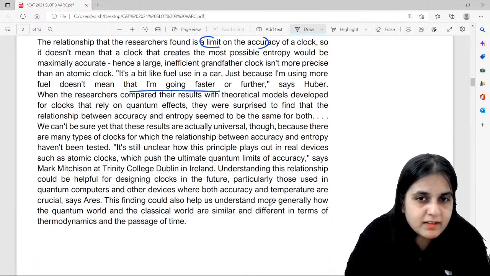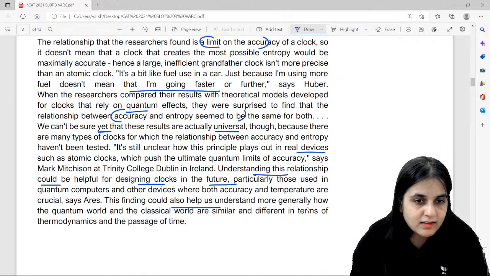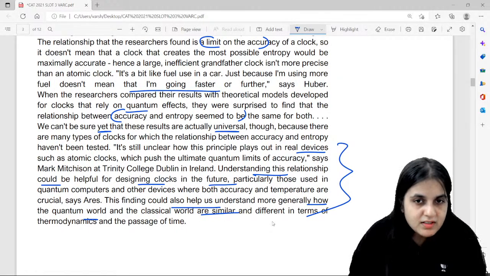When the researchers compared the results with the theoretical models, they were surprised to find that the relation between accuracy and entropy seemed to be the same for both. Okay, theoretical models developed for clocks that relied on quantum effects. We can't be sure yet that these results are actually universal, though, because there are many types of clocks, and it's still unclear how this plays out in real devices. Understanding this relationship could be helpful for designing clocks in the future. It could help us understand how the quantum world and the classical world are similar. So this talks about the implications of this research.